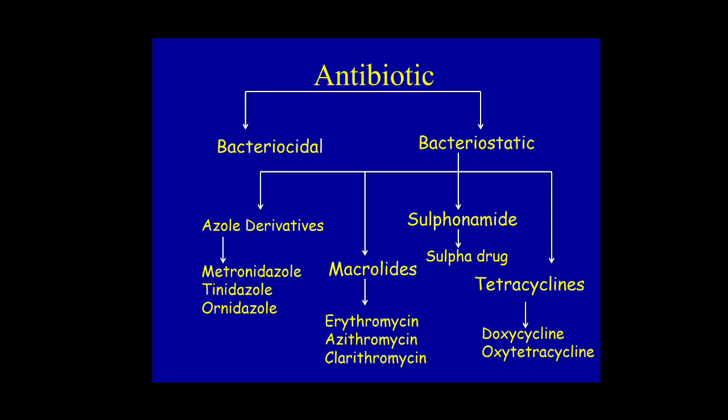In azole derivatives we have metronidazole, tinidazole, ornidazole. These are bacteriostatic drugs. In the macrolides group we have erythromycin, azithromycin, clarithromycin. In the group of sulfonamides we have sulfa drugs, like pentasulfa and all. Now in the group of tetracyclines we have doxycycline, oxytetracycline, etc. So friends, we have seen bactericidal drugs and bacteriostatic drugs.